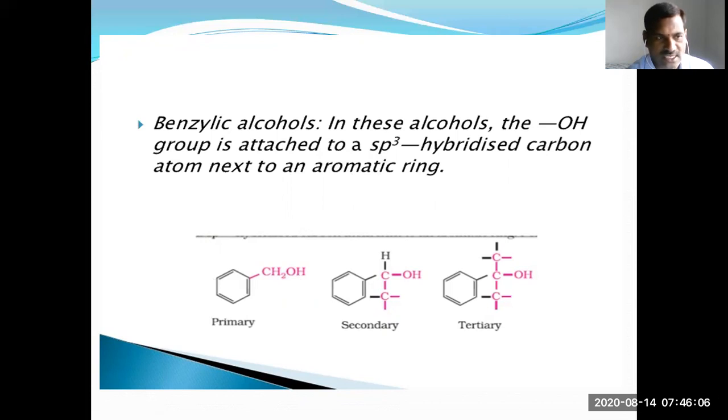The compound is called a benzylic alcohol. When the OH group is attached with a benzylic carbon, those compounds are called benzylic alcohols. This is the primary benzylic alcohol, this is the secondary benzylic alcohol, and this is the tertiary benzylic alcohol.